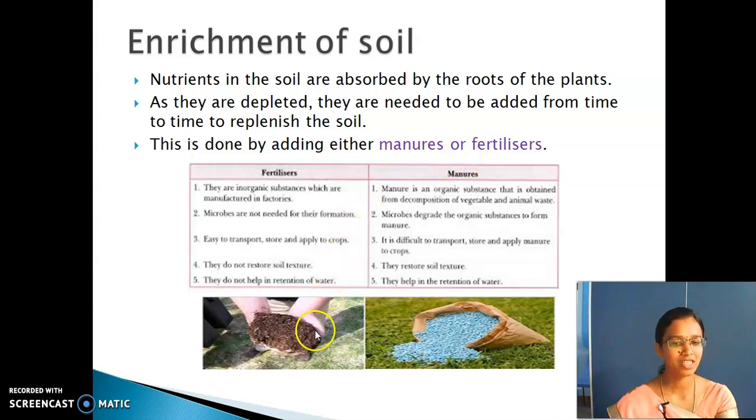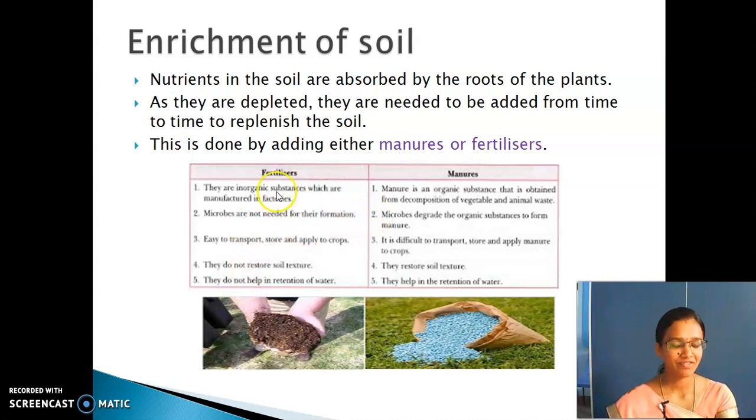Here you are able to see the picture of, this is the picture of fertilizer. Clear? It is the picture of fertilizer. This is the picture of manure. Don't get confused: fertilizers, manures. Clear? So, this blue colored one is the fertilizer. This soil colored one is the manure.